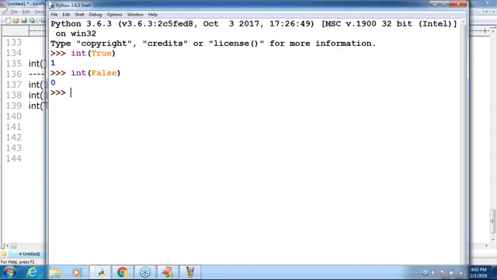So, Boolean to int, is it possible or not possible? In Java, you can ask this question, and the compiler will give left and right. Sir, in Python, it is possible because the Boolean value is internally represented as 0 and 1. Remember that, sir. Next, can I convert string?